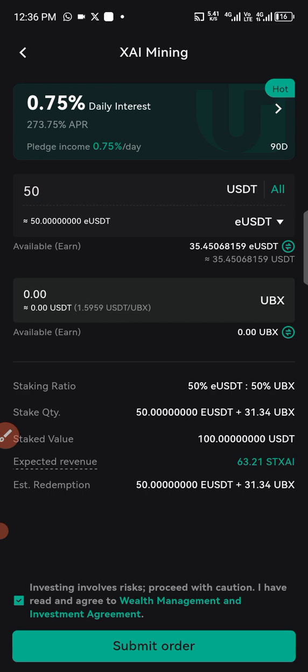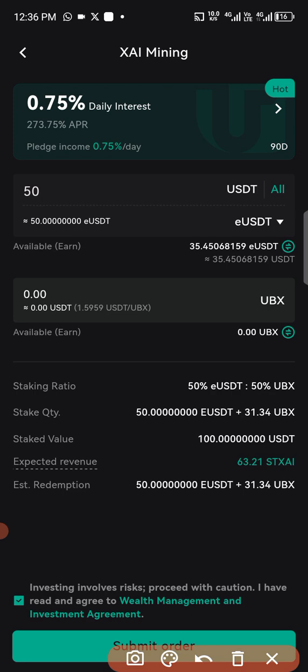Like I said, you come down to this point, and then you type in 50 USDT here. Now, what will happen is that the system will add 50 EUSDT from your EUSDT wallet to that of your 50 USDT that is already on your UBX coin. And in total, you now have a total of 100.